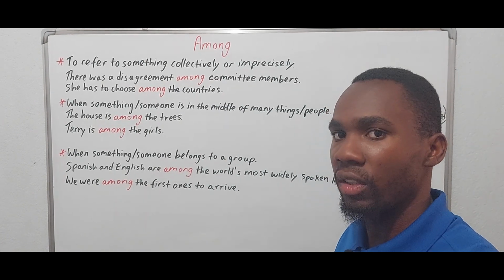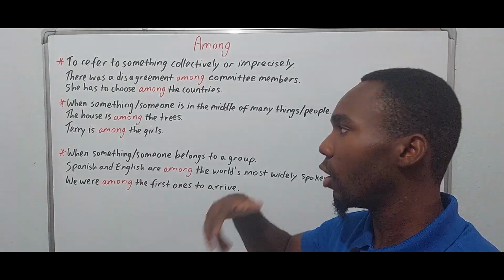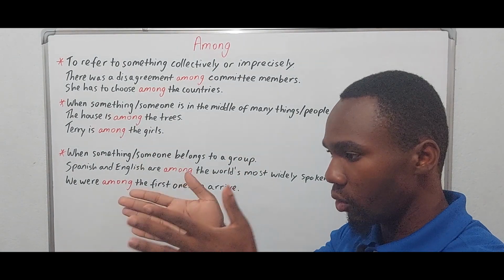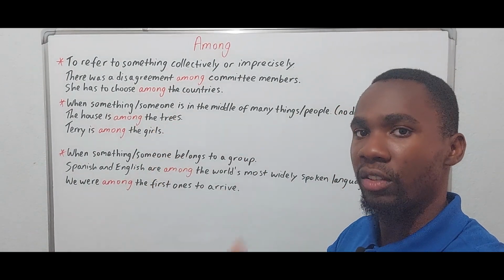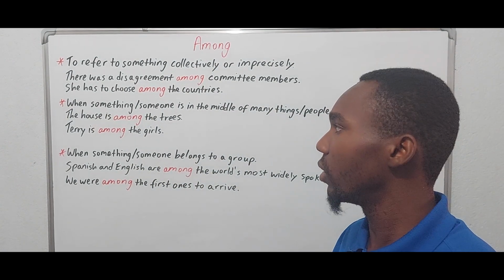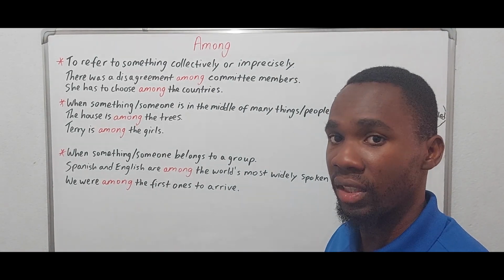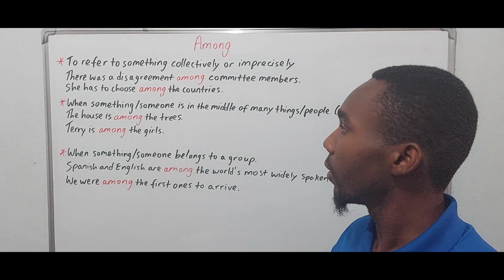In other words, the house is surrounded by trees. If I were to say the house is between the trees, that means the house is here and there is a tree on both sides. But with among, the house is here and all around it would be trees.